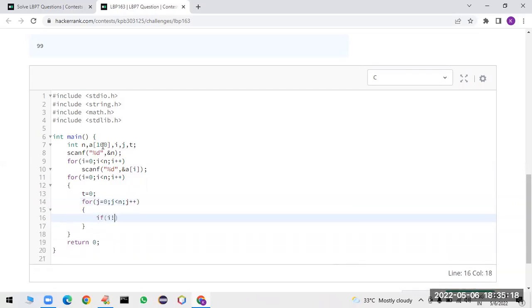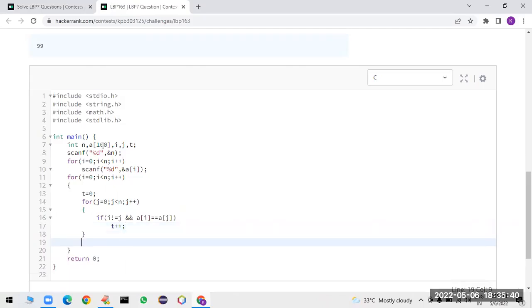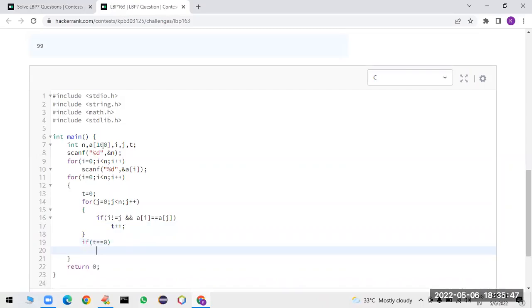If the value of i is not equal to j, at the same time, if a of i is double equal to a of j, if this condition is satisfied, t plus plus I am taking, that means count plus plus. So if the element is repeated, the value of t will be greater than 1 or not. Yes. Okay, now I am going to check. Suppose if the value of t is equal to 0, that element is not available in the rest of the list. Such type of elements I want to print.